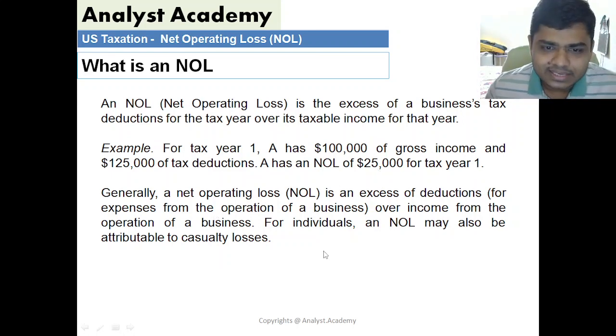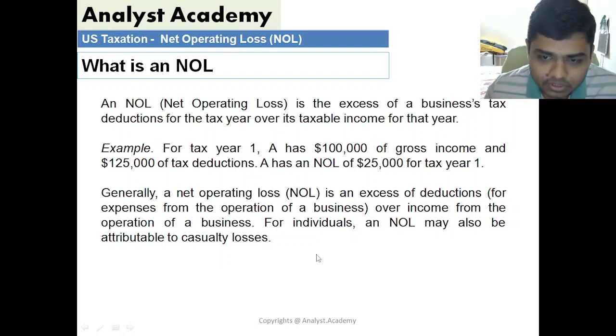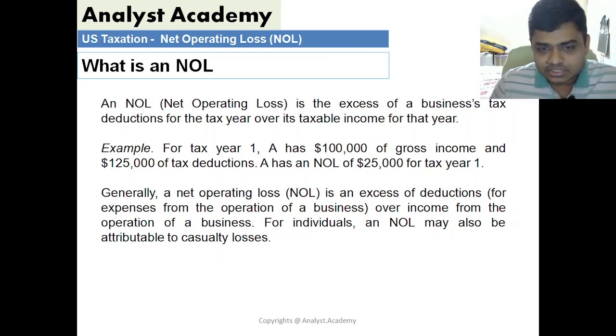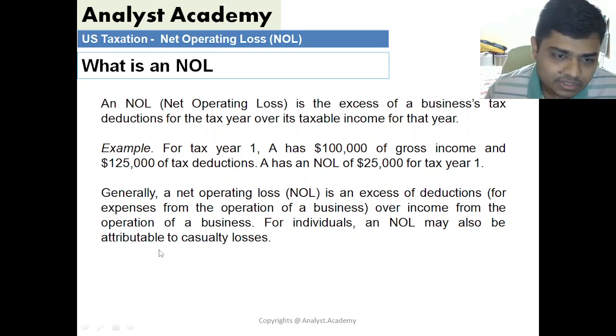Generally, a net operating loss is an excess of deductions for expenses pertaining to business over the income generated by the business. For individuals, an NOL may also be attributable to casualty loss.